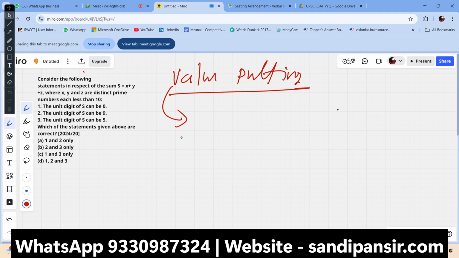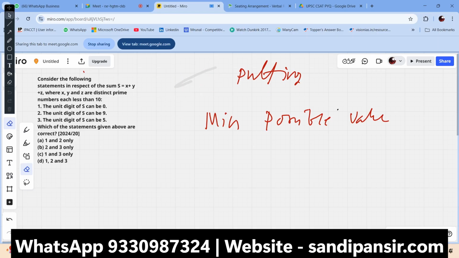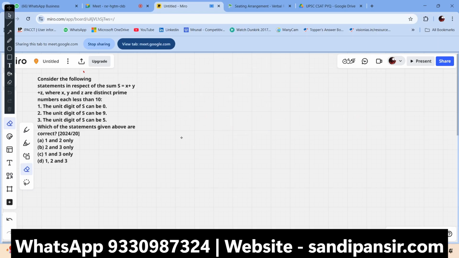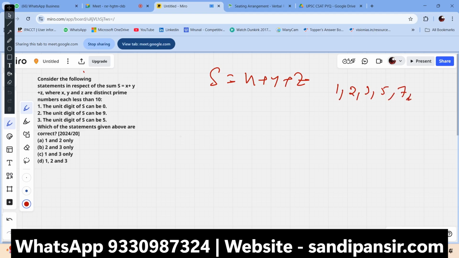We put the minimum possible value. Generally, we put the minimum possible value here. But it's a very simple idea. So in the question paper, S is equal to x plus y plus z. These are distinct prime numbers that are less than 10. So we have to judge the prime numbers here. How many prime numbers less than 10 are there? 1 we have, 2 we have, 3 we have, 5 we have, 7 we have. These are the prime numbers that are less than 10. Like 5 prime numbers are out there.